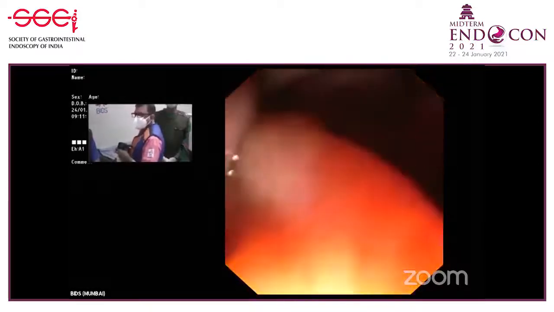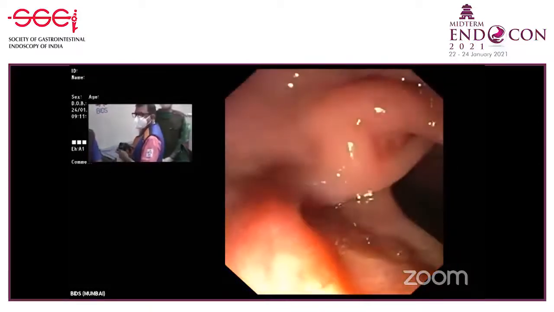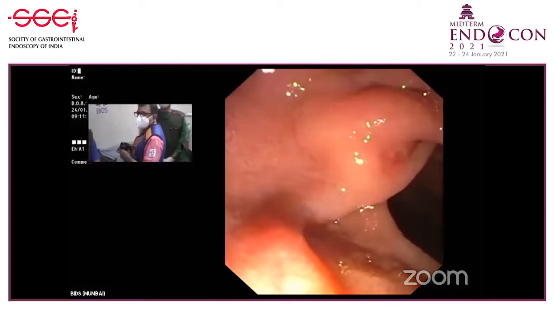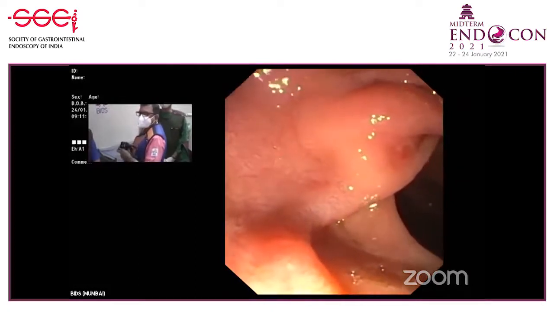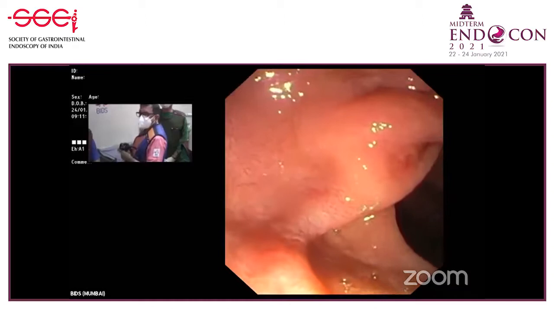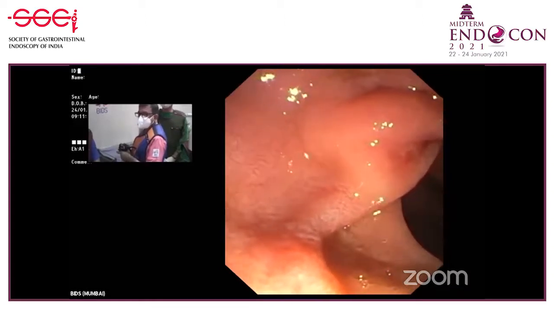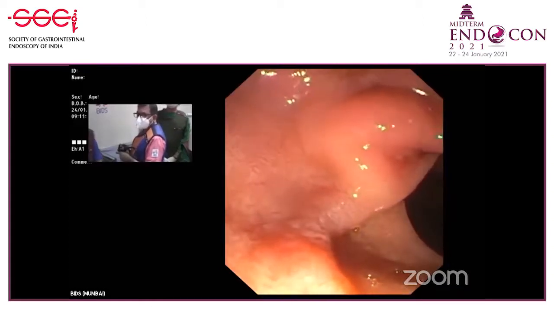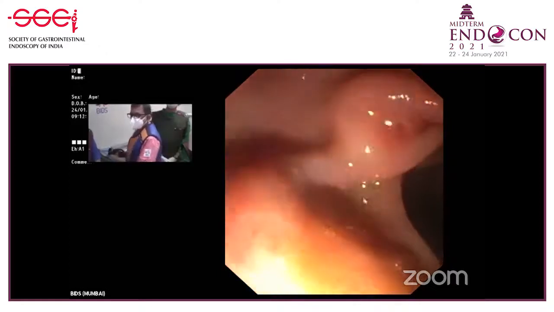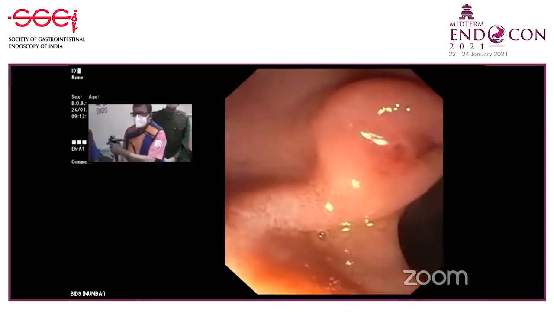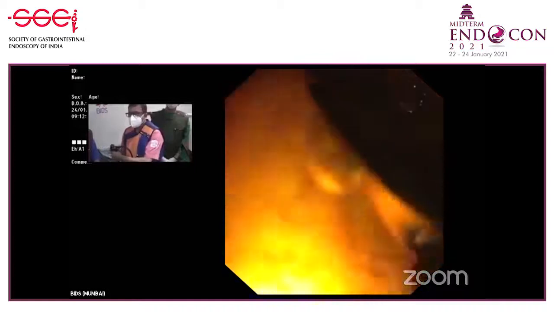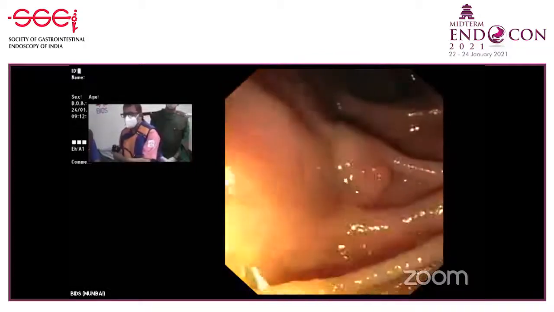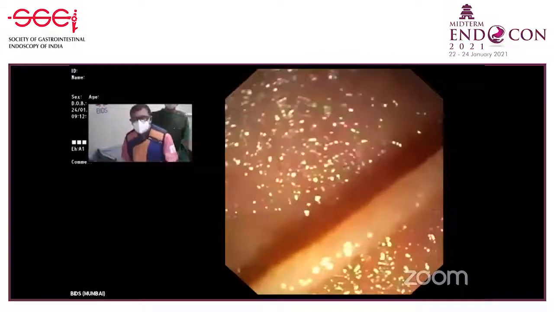You see here, there's a bulge which you can see on the right side. Well, the first thing that you're seeing there is the minor papilla. This is not always visible. Here it is visible because this patient has a divisum. The minor papilla is a little bit bigger than normal size. So first, let me turn the small wheel to the right, make the big wheel a little up, and start straightening the scope so that I start going towards the major papilla. This is the major papilla. Now the scope is straight.